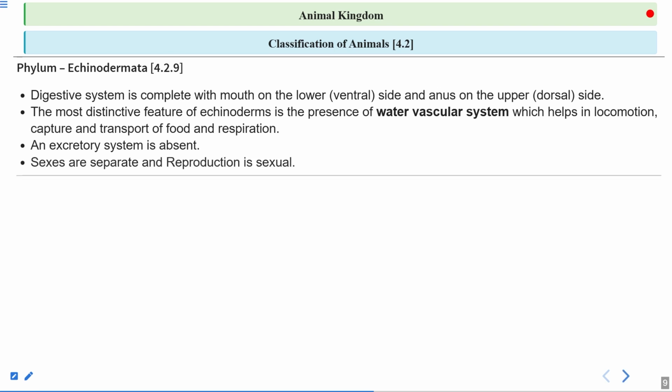Sexes are separate and the reproduction is sexual. So they have male and female individuals separate. They are not hermaphrodite, right? As we have seen in the case of Annelida, the sexes are separate and reproduction is sexual type. So they can produce the gametes, and when these gametes, male and female, unite together, fertilization takes place, zygote is formed, and zygote divides and redivides and forms the larval stage. So the development is indirect.